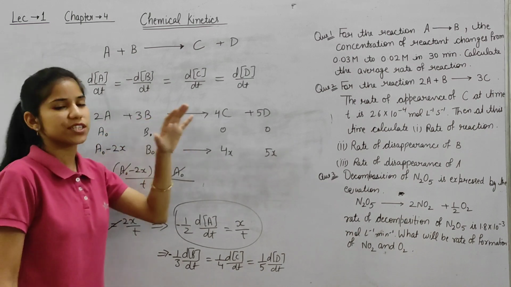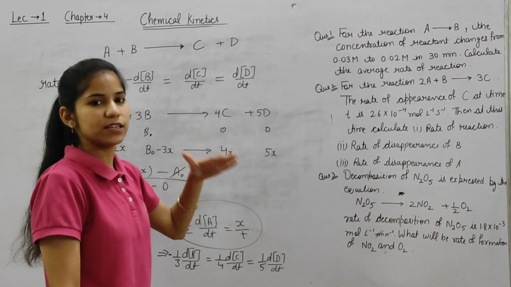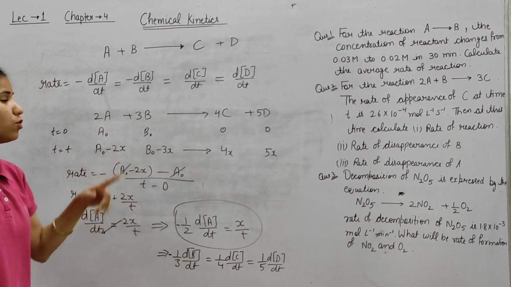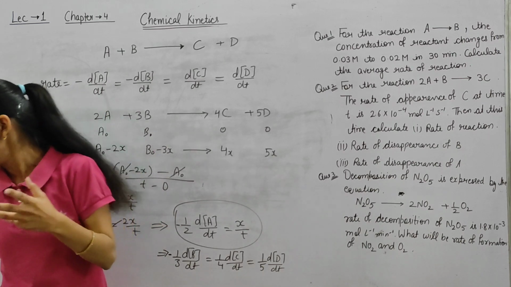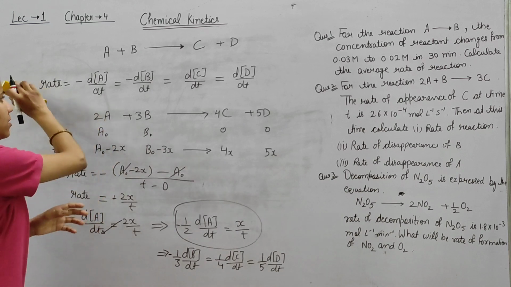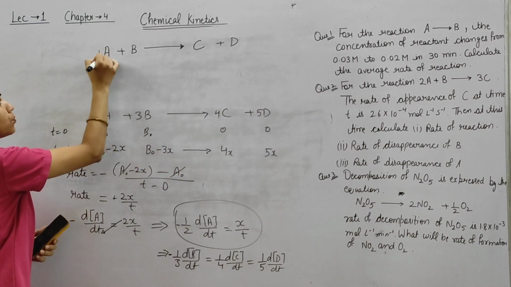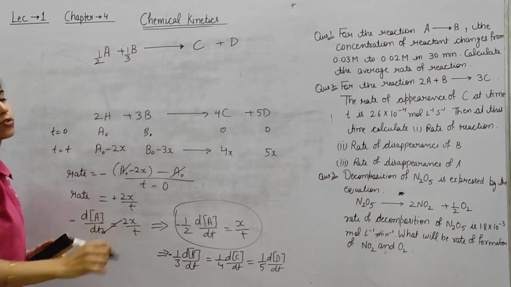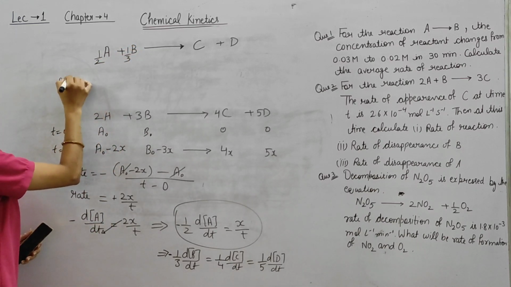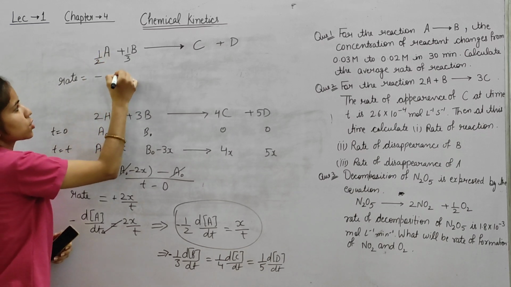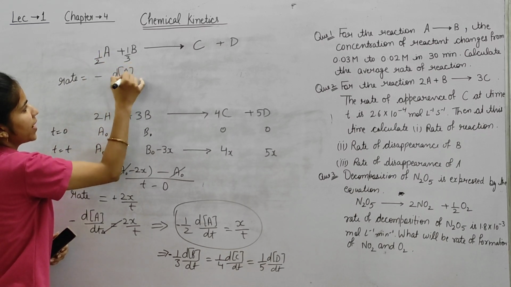If some coefficient is given, we have to write it in the denominator. Like this is 2, so 1 by 2. Now if 1 by 2 is given instead, how to write it? Say 1 by 2 is given for A and 1 by 3 for B. How to write the rate? Rate equals minus, in terms of A, 1 by 2 dA by dt.